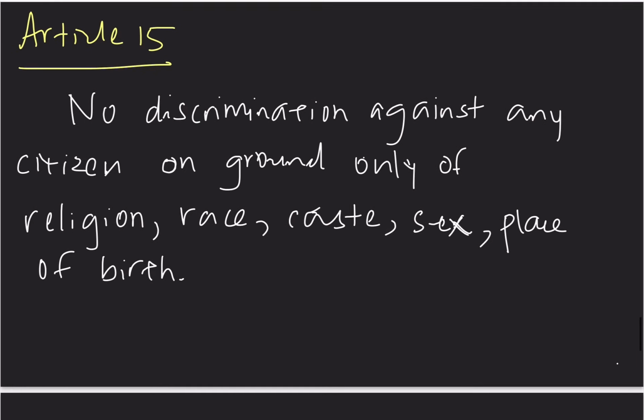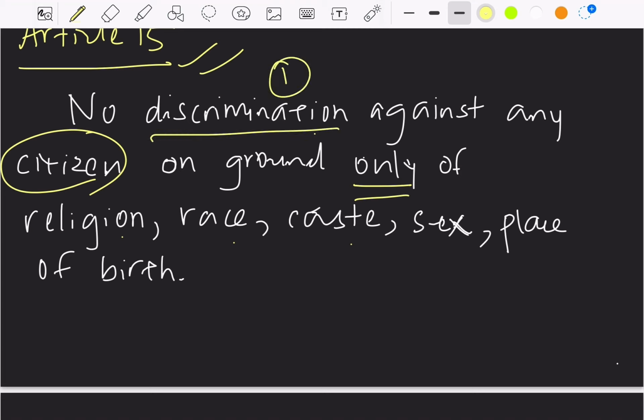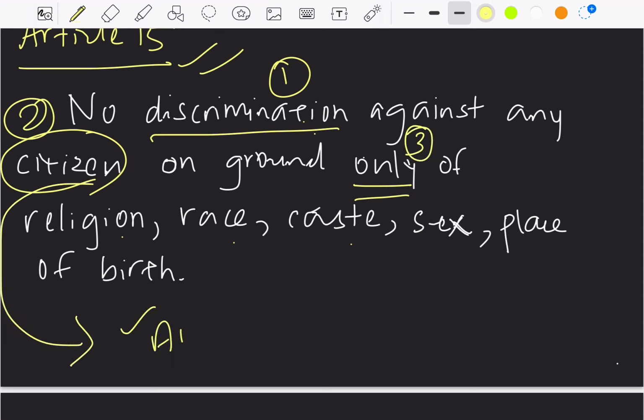Next article is Article 15. Article 15 says no discrimination against any citizen on grounds only of religion, race, caste, sex, place of birth. Here, no discrimination. 3 things are to be noted. First is discrimination, second is citizen, and third is only. Here, it says citizens. So, Article 15 is exclusive to citizens.